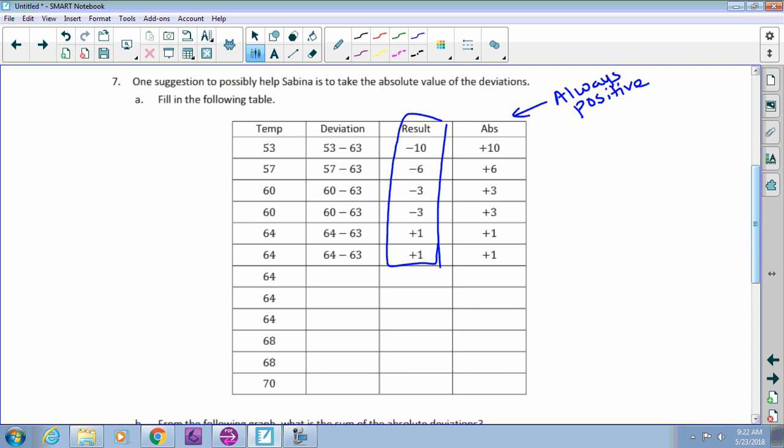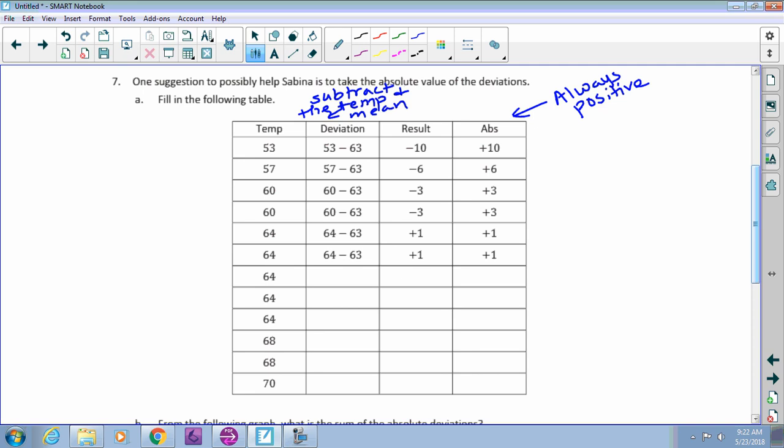And the deviation column means we are going to subtract the mean from the temp. The result is the answer you get. All right, so there should be no mystery where these numbers are coming from.